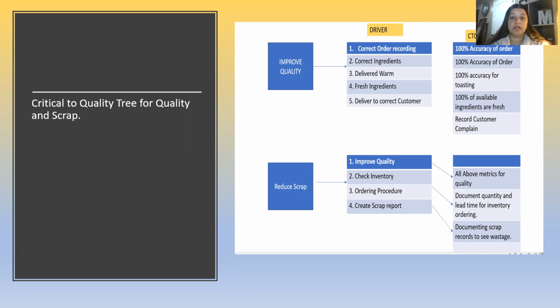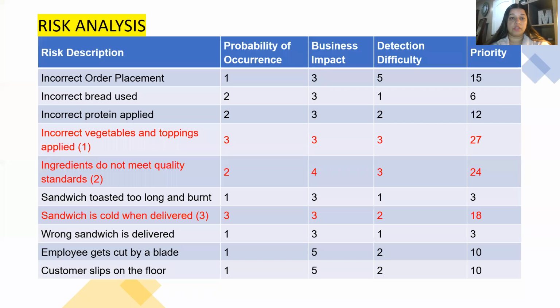Improved quality is what the customer or business wants, and what are the drivers for that improved quality, or for reducing scrap, and then we can come up with the metrics for those. Once we have drawn a critical to quality tree, which breaks down customer requirements into drivers for the requirements and the units that are used to measure those drivers.